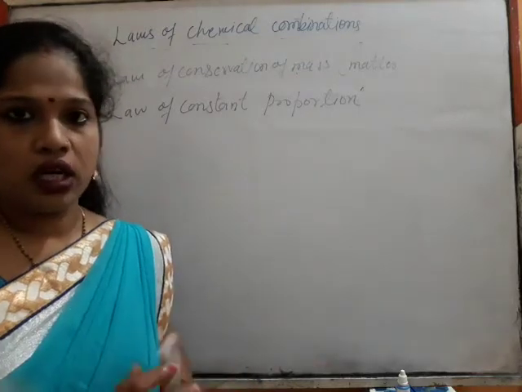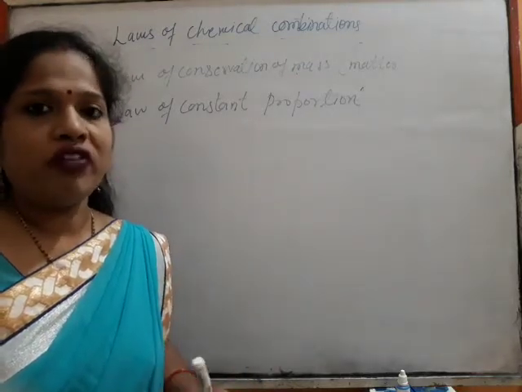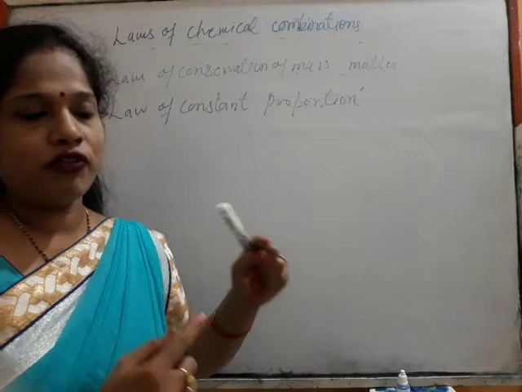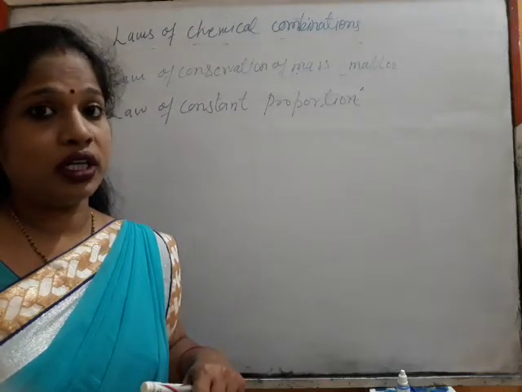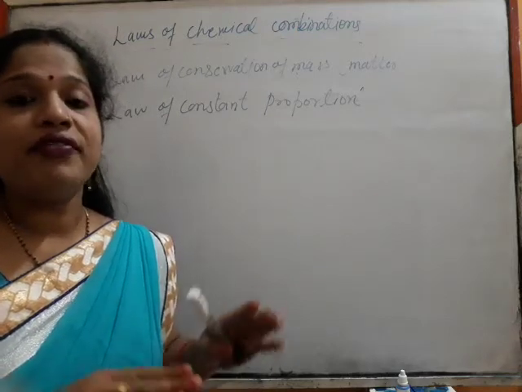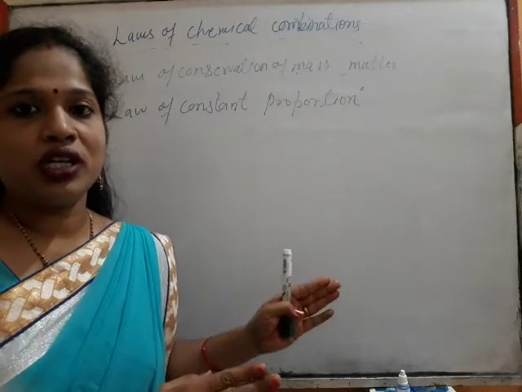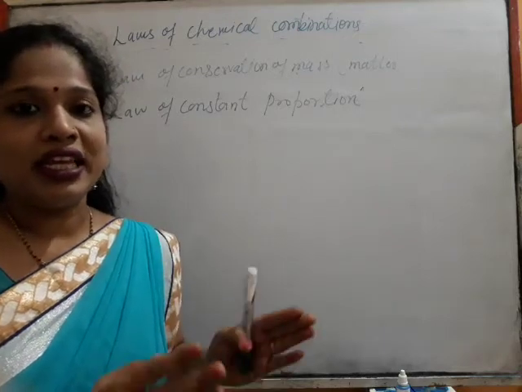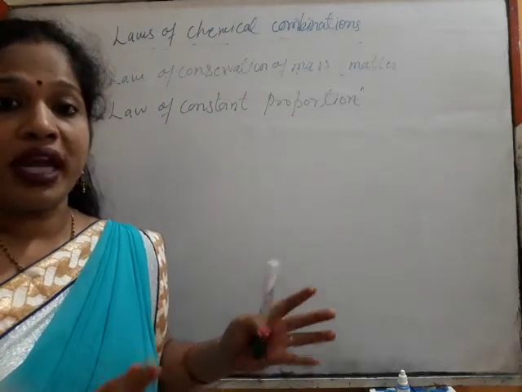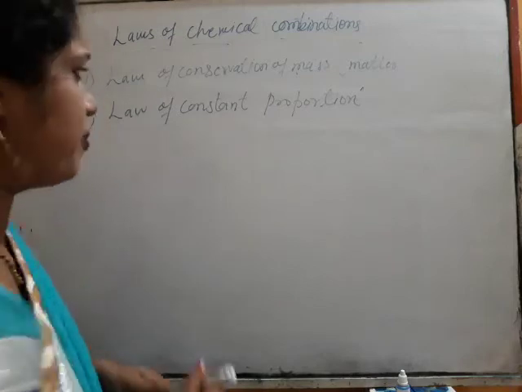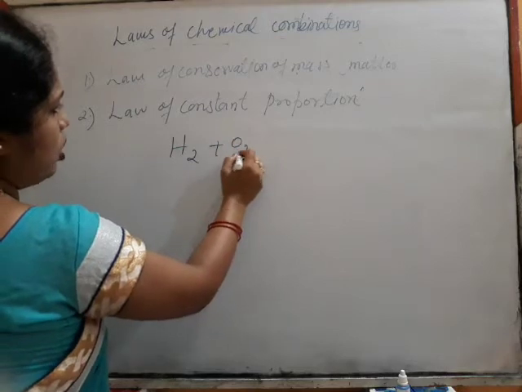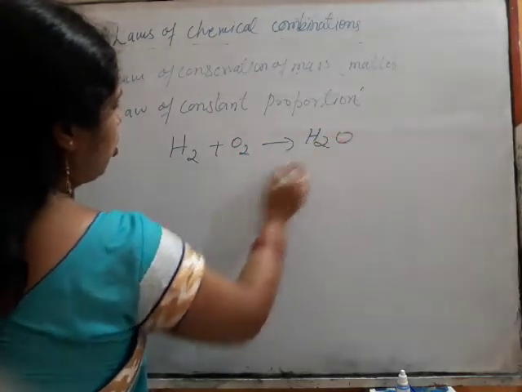So what will be the formula of the water collected from each of these places? Everywhere the hydrogen and oxygen combine to form the water molecule in a particular way, and that particular way is constant proportion.